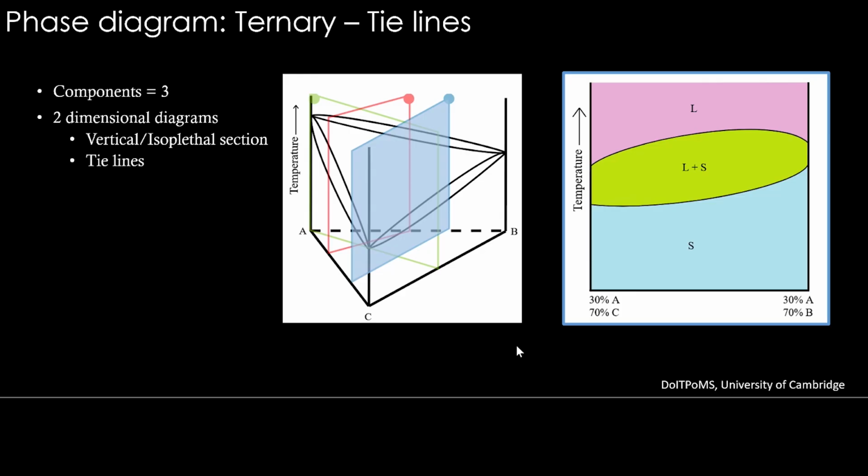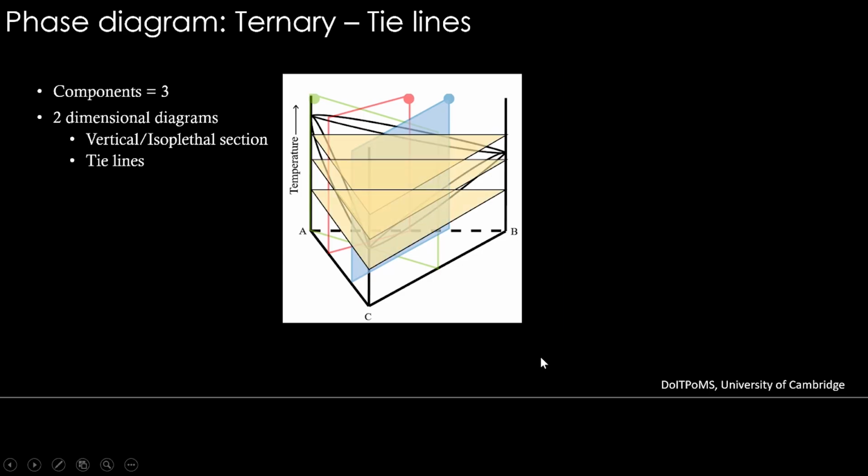How to think about tie lines in this? Are tie lines there in this diagram? Can we apply them, see the compositions, apply the lever rule? No, we can't do that. If you see carefully, on the binary side, let's draw a tie line like this. This tie line actually intersects the vertical section at a dot. That's all. The tie line does not lie in this plane. So the tie line will actually be at this dot only. It is not a line that you can draw like this. So a tie line cannot be drawn in this section.